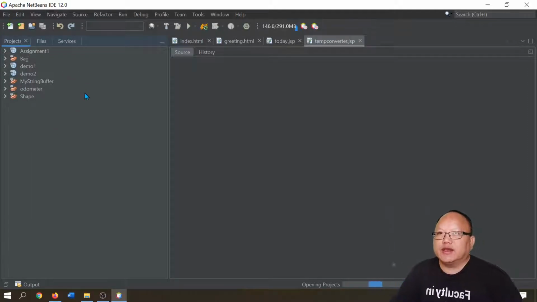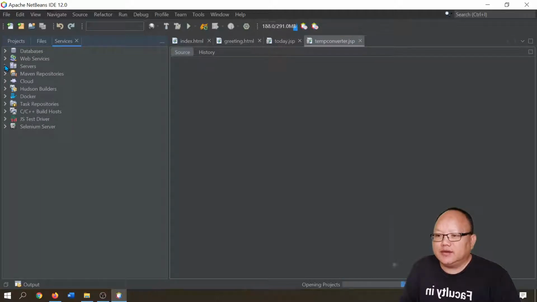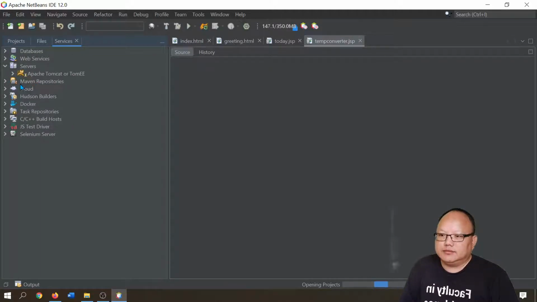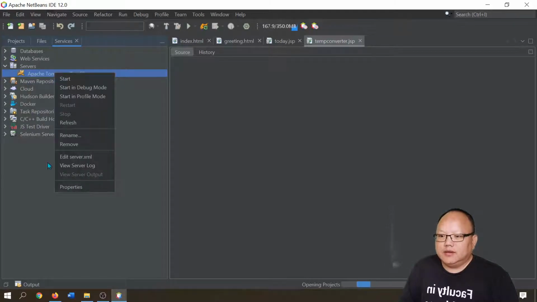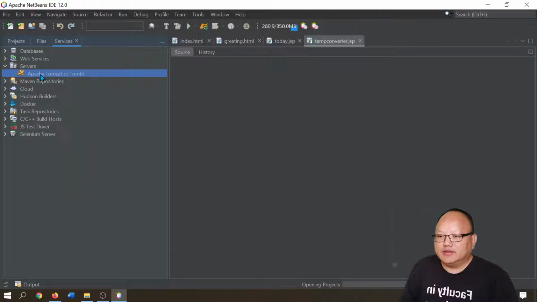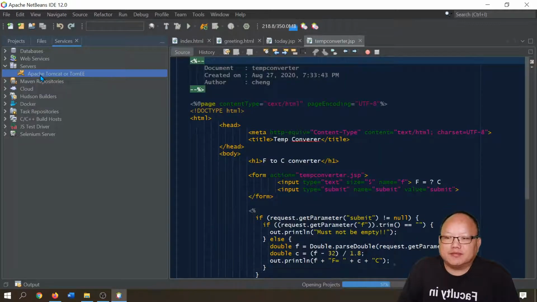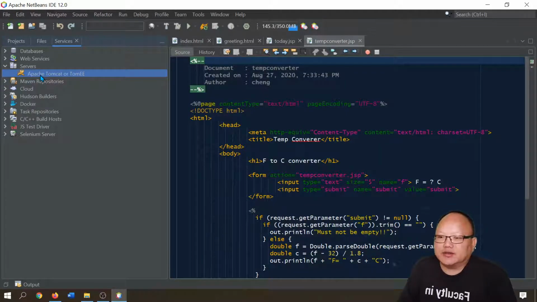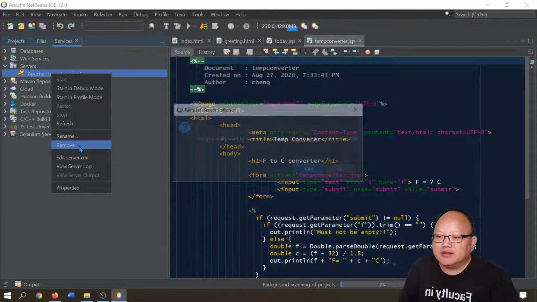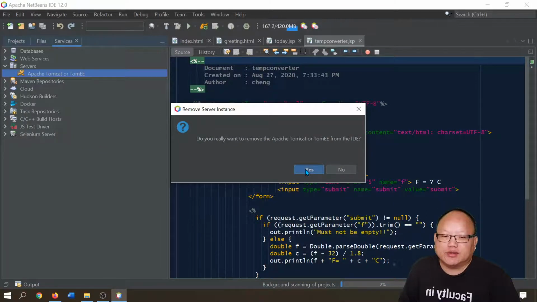So we need to connect NetBeans to Tomcat. So in that case, we need to click on Services and under Servers. You might not have this. Okay, so I'm going to delete this. This is probably because I installed NetBeans before, so it has some cache data that's stored here. So that's why you can see Tomcat. So I'm going to delete this so that it will look exactly like what you have on your computer.